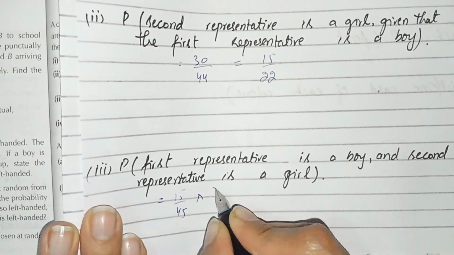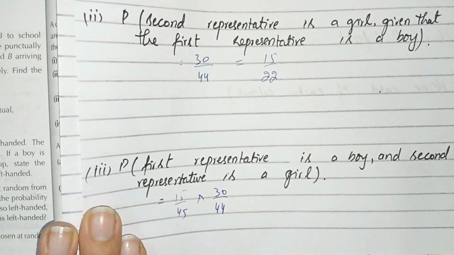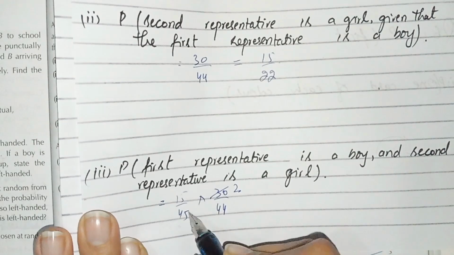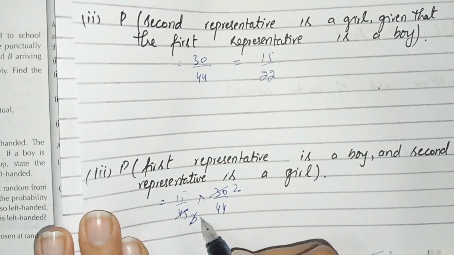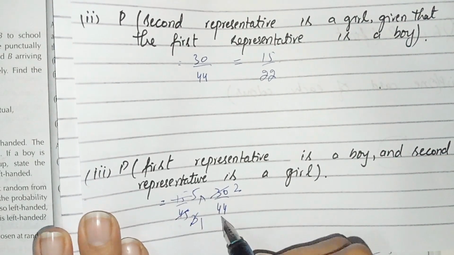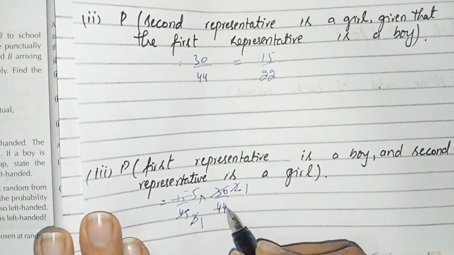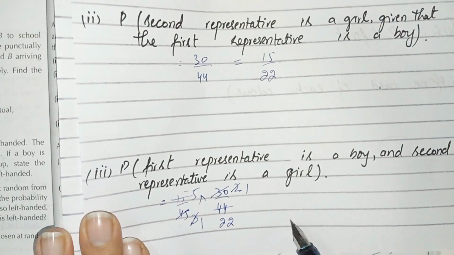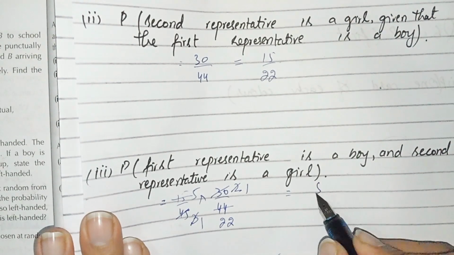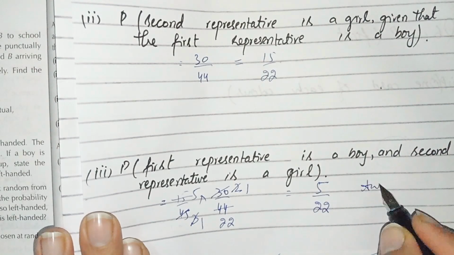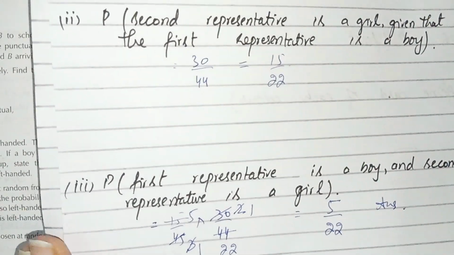It comes in the table of 15 two times and 15 three times. 3 one times and 3 5 times. We get 2 1 times 2 and 22 times. And by simplifying it, we get 5 over 22. This is the probability of part number 3.